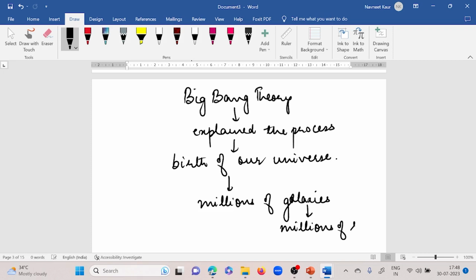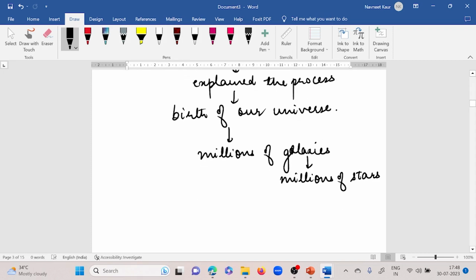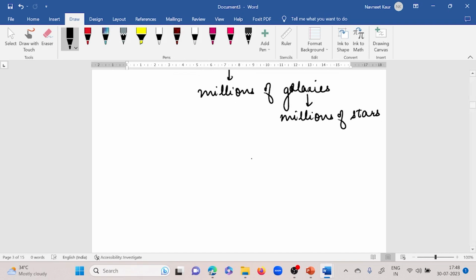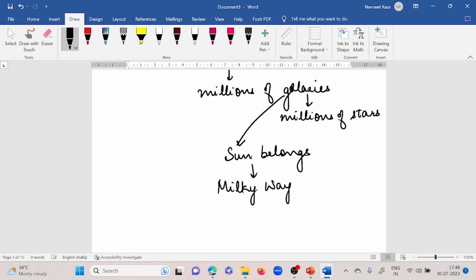Stars were formed in the universe. So one such galaxy to which Sun belongs, that is named as Milky Way galaxy.